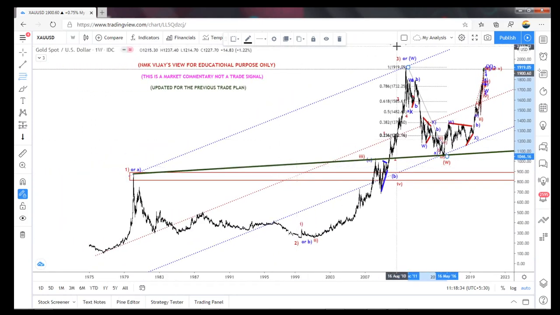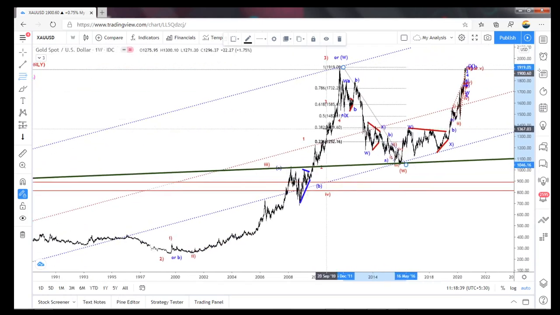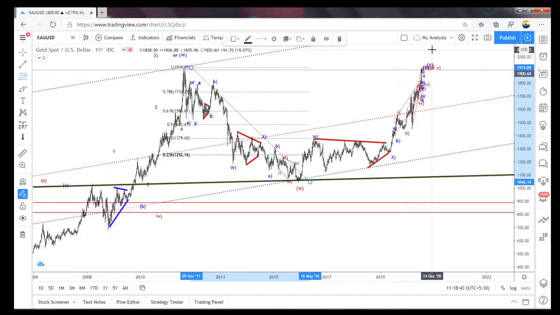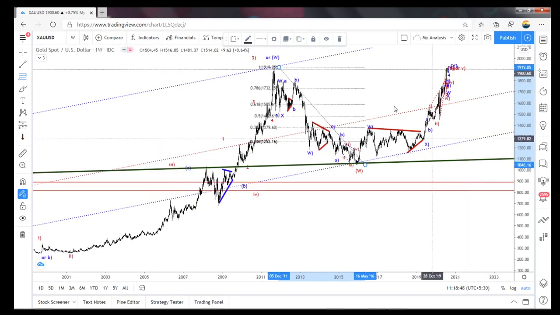Here it's coming, it's 2150. So it can reach up to that also. But what does the structure say? It has to come down in three waves, whether it is a triangle or an irregular flat. Only if it is a regular flat does it have a chance to break this 1040.